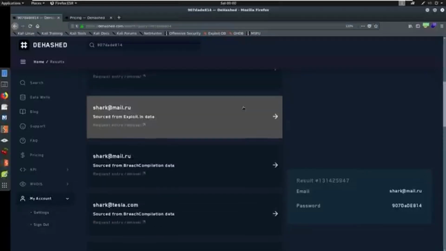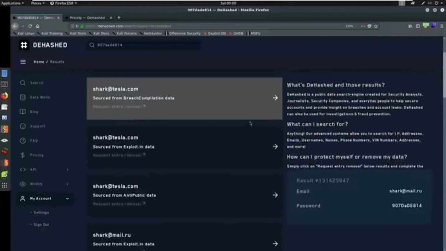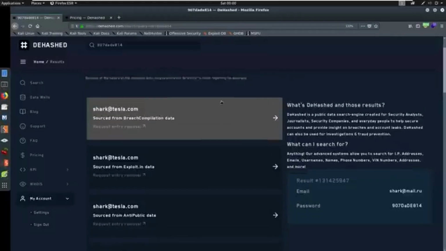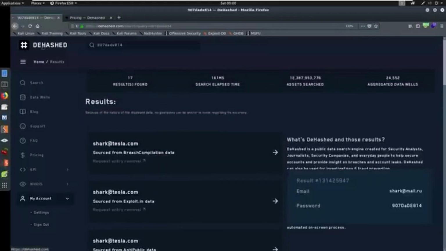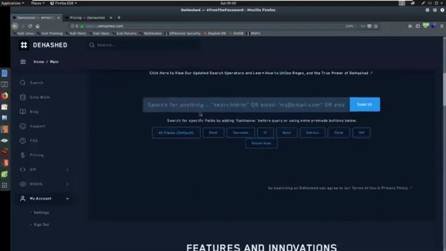Because when you write a report, you want to make sure that the investigative person, or say you're handing off to the police or whatever, the person that is doing what you did can replicate what you did with ease, and there's no question about it. So this is some of the searching that we can do. Now, if we come to dehashed, again, we can search by email, username, name, anything.